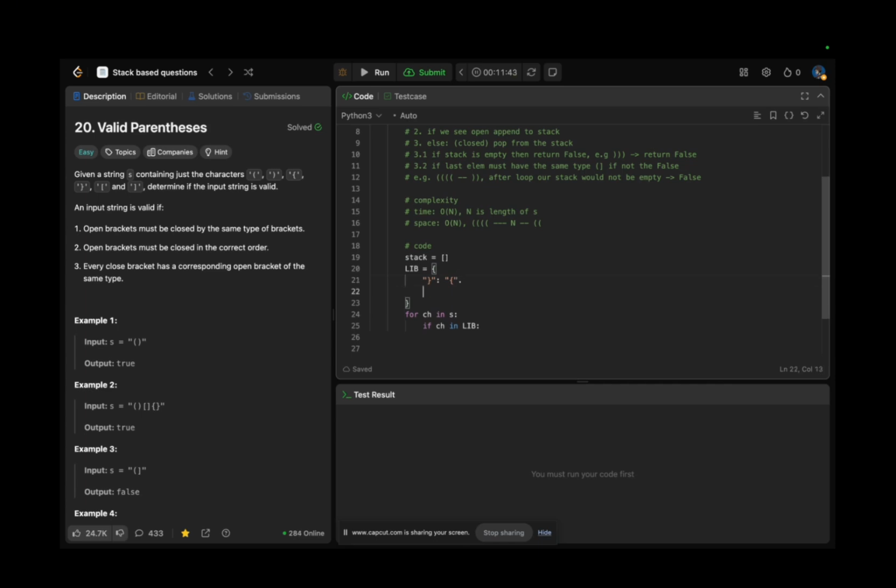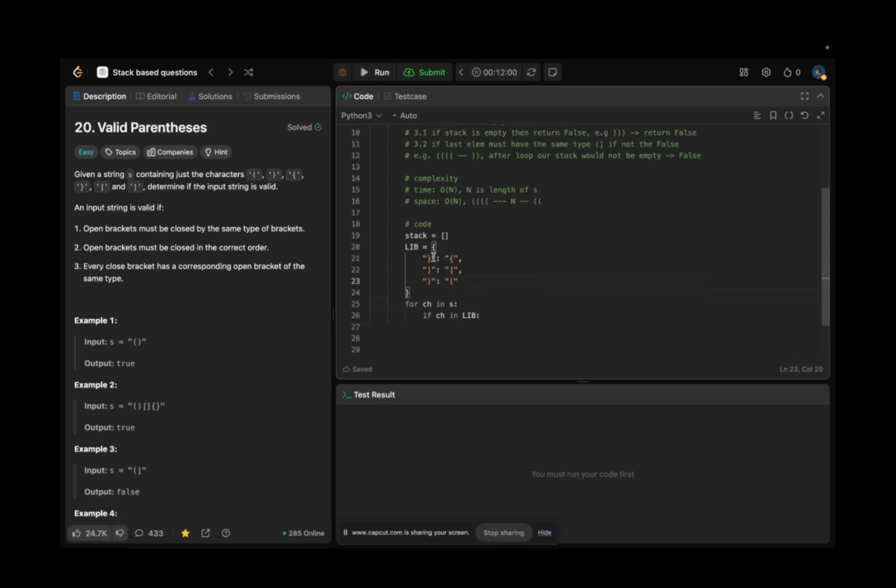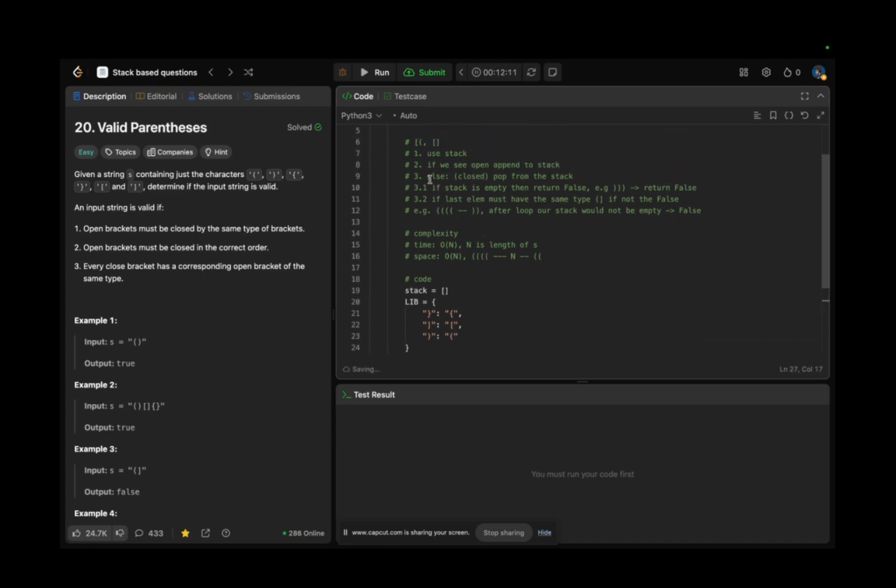Yeah, so we have to create the closed one for the open one, and oops, the last one, I guess here is also a typo. The last one also would be what, this one? Yeah. Perfect. So closed, closed, closed, opened, opened, opened, everything is perfect. Okay, if it's this one, it means that this is a closed one. Yeah, we have, if it's closed, actually this element works, 3, 1, 3, 2.